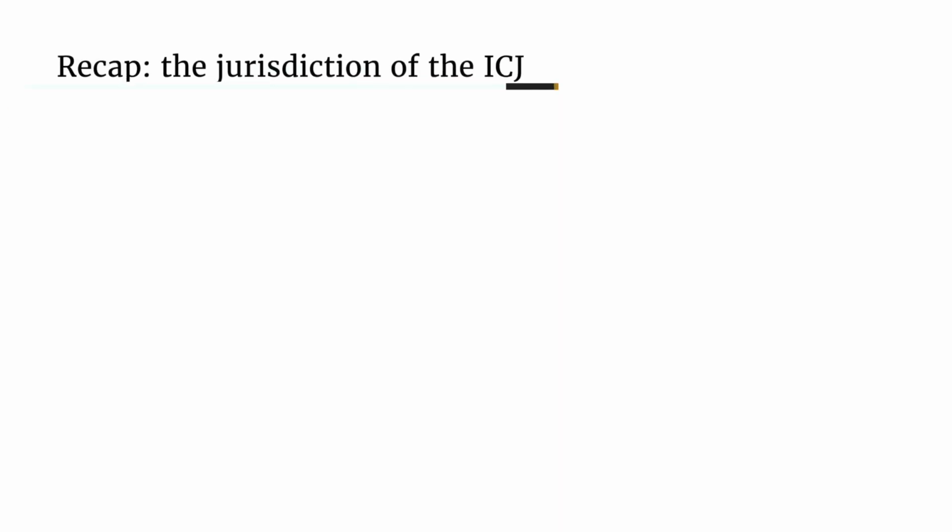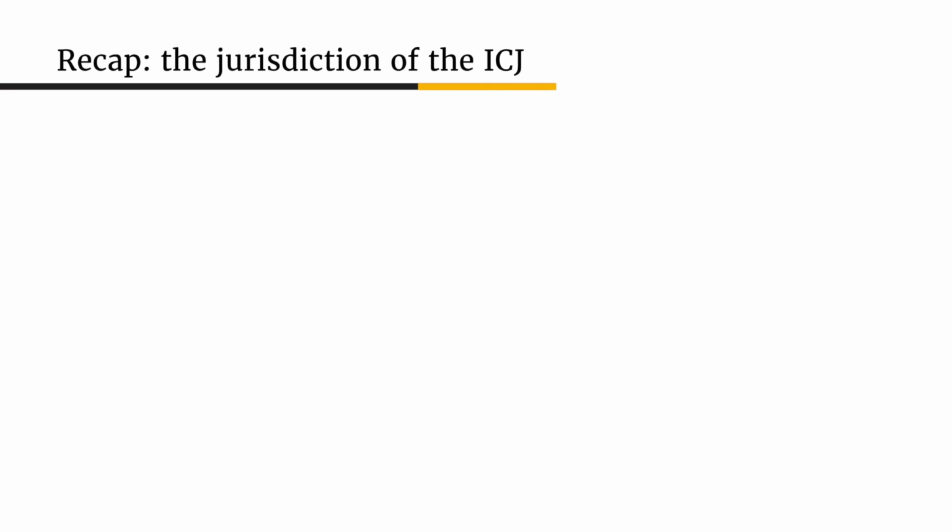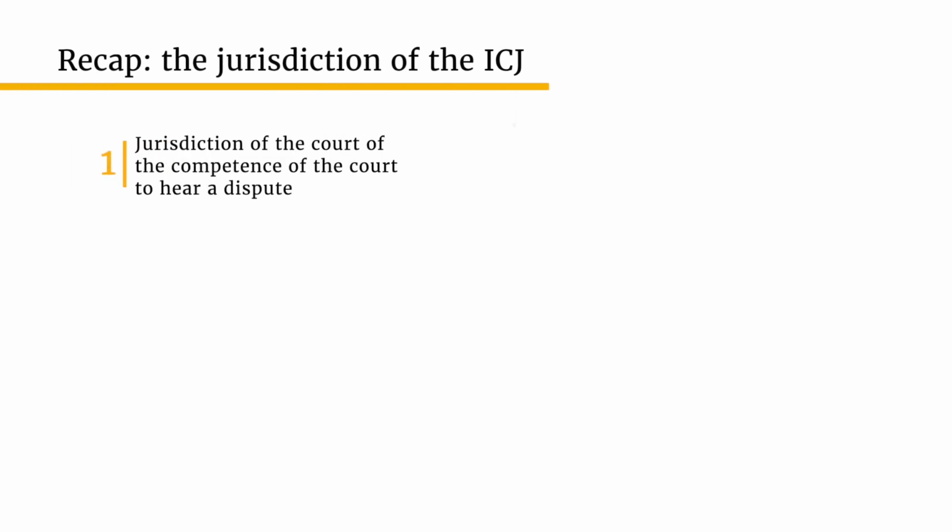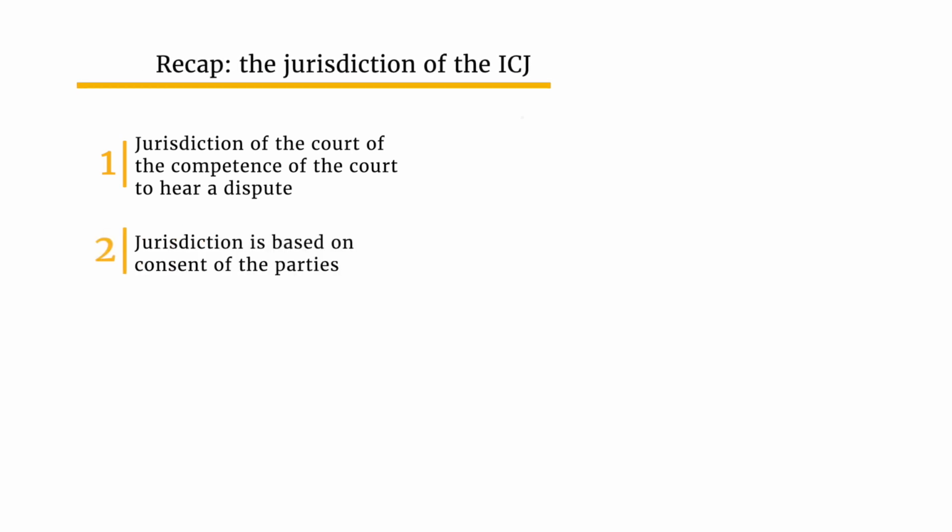So, to recap, three pieces of information to take away from this knowledge clip. First, jurisdiction of the court is the competence of the court to hear a dispute. Second, jurisdiction is and has to be based on the consent of the parties to the dispute.